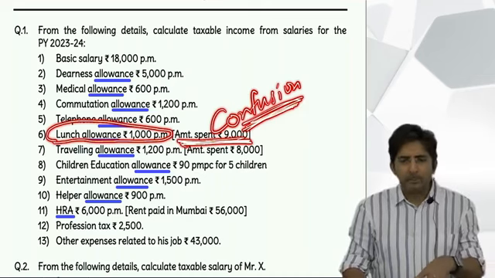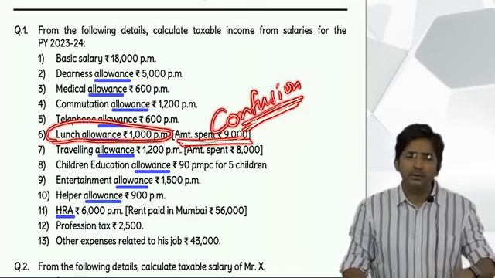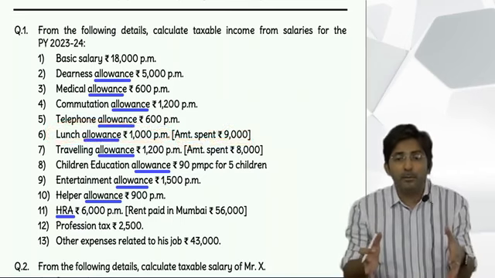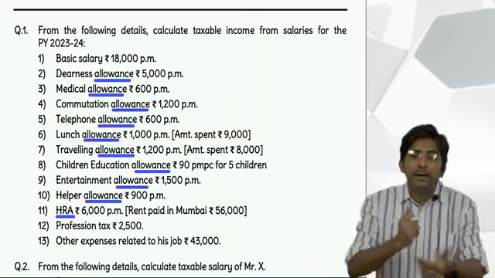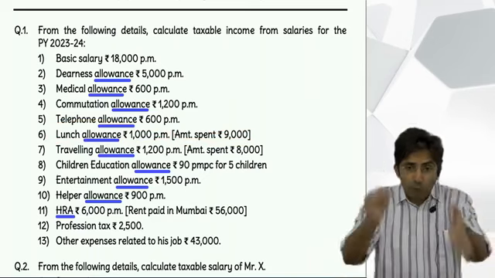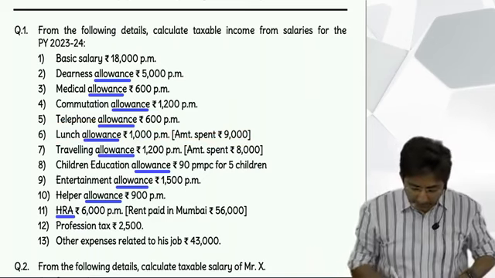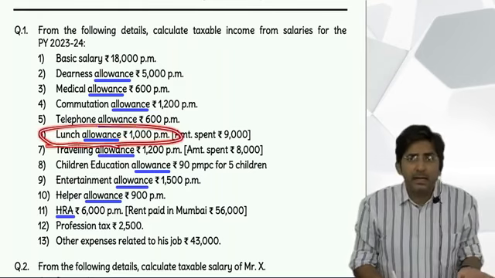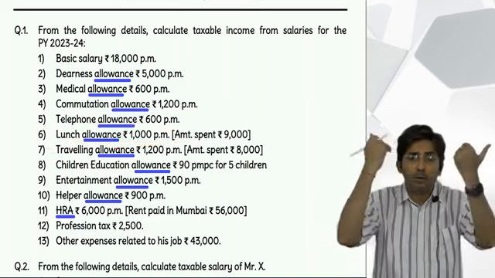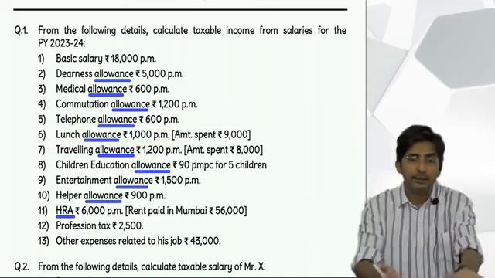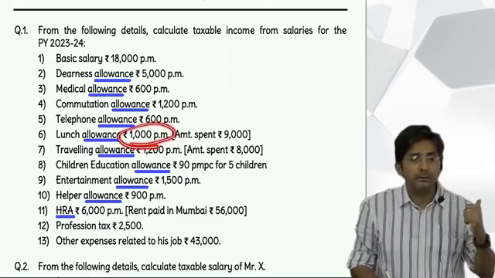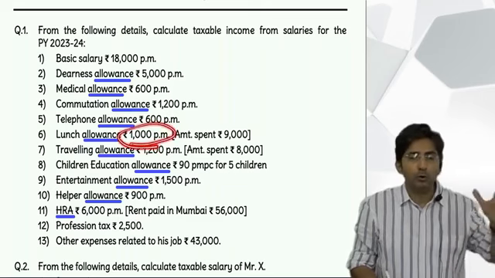See, a paper setter will try to confuse you. Everywhere he will give amount spent. But we should be firm. Amount spent we need when? Only in TC udhar. But is this allowance from TC udhar? This is lunch allowance, and lunch allowance doesn't fall in our code word of TC idhar or TC udhar. It is fully taxable. So take the full 1,000 per month in the outer column into 12.